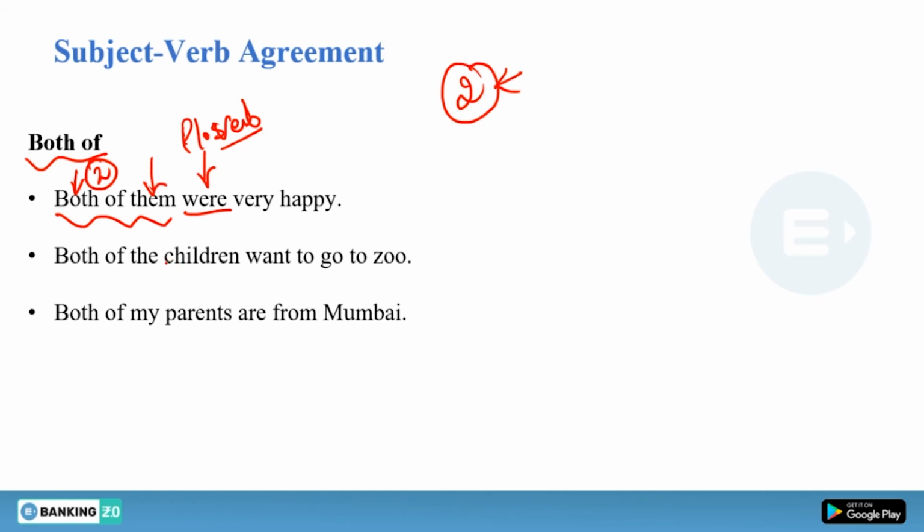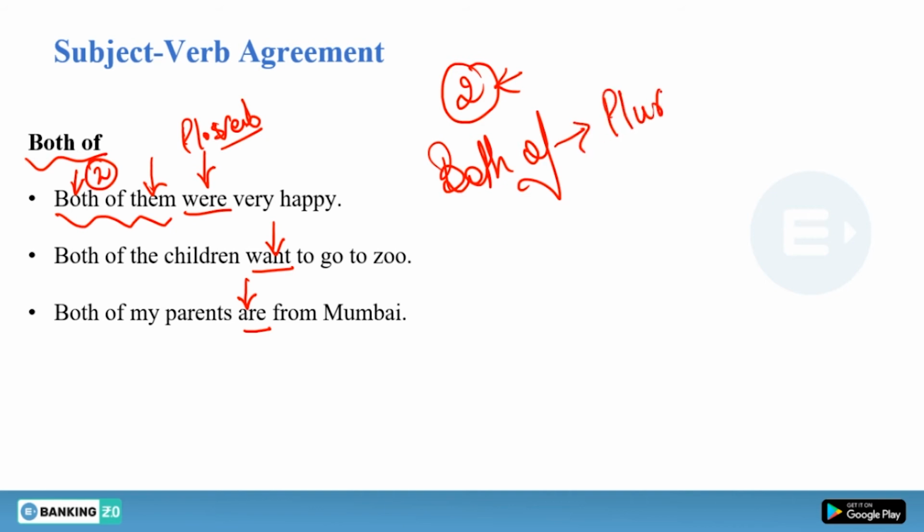Both of the children, this sentence is talking about two children, both of the children want to go to zoo. You cannot use wants here because it will be singular verb then. Both of my parents are from Mumbai. So use plural verb. Understood? Either of, neither of, each of, one of will be followed by singular verb and both of will be followed by plural verb. But one thing is the same here as well. Both of will be followed by plural noun or pronoun, but it will be followed by plural verb. Am I clear to you?